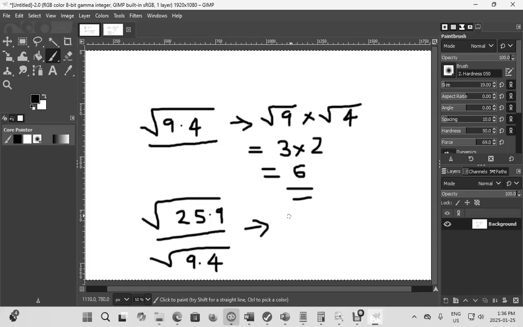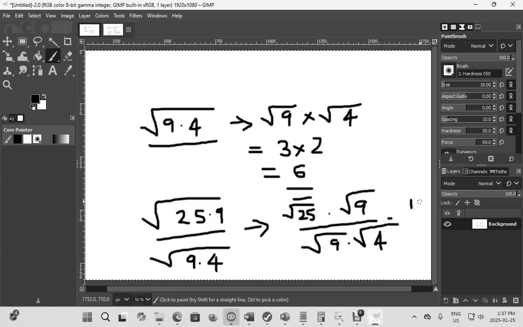This is the same as the square root of 25 times the square root of 9, all divided by the square root of 9 multiplied by the square root of 4. The square root of 25 is 5, and the square root of 9 is 3, so this will be 5 times 3, which is 15, over 3 times 2, which is 6. This will be your solution.